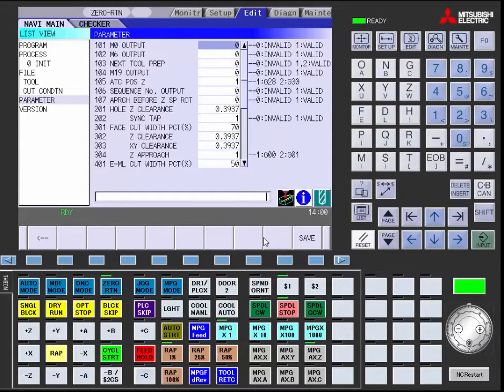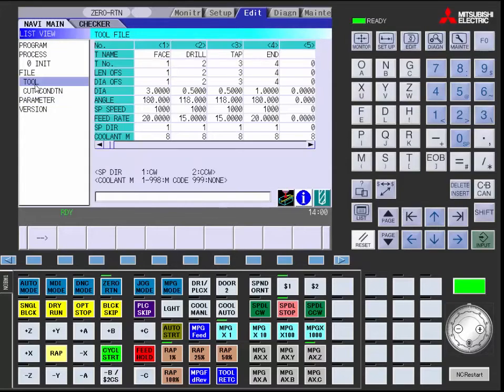The next thing we need to set up is all your tools. Go to the list view, click on tool, and it will bring up your tool file. Even though, as you see, I only have 4 tools set up, you can set up a maximum of 200 tools in this area. You need to fill out in the downward columns the following information.